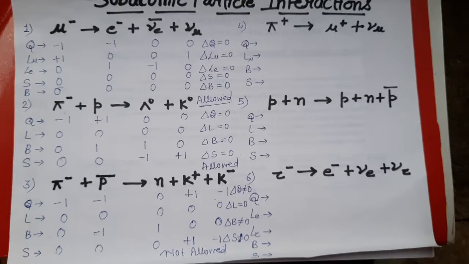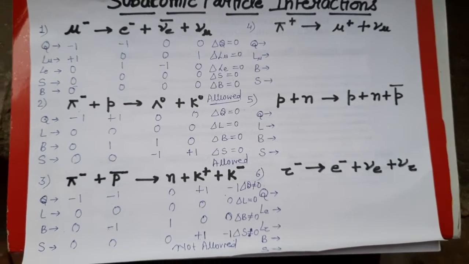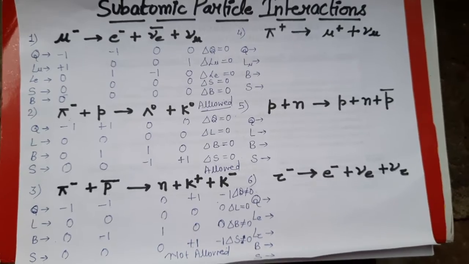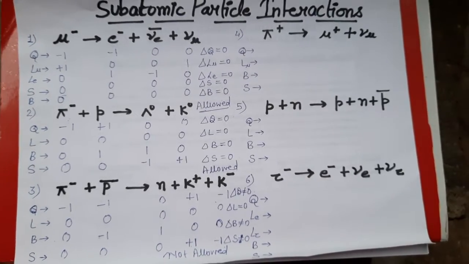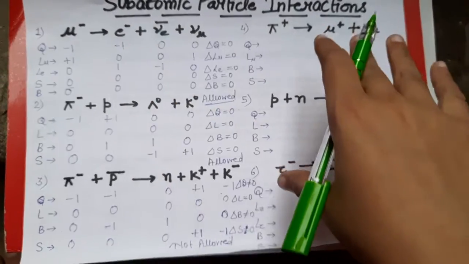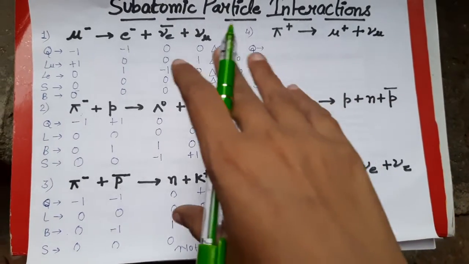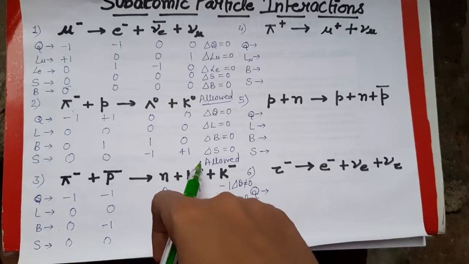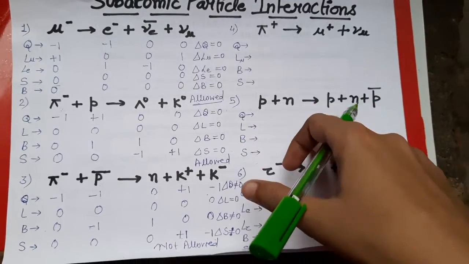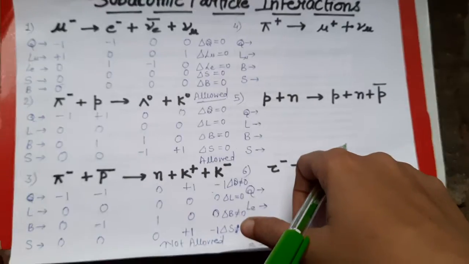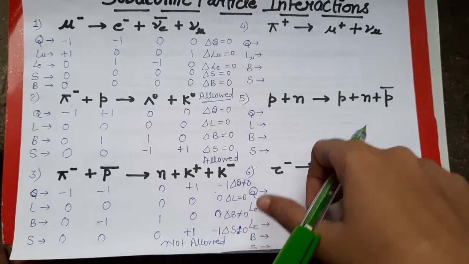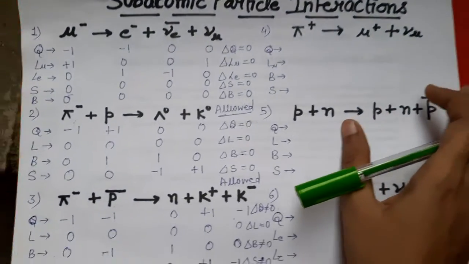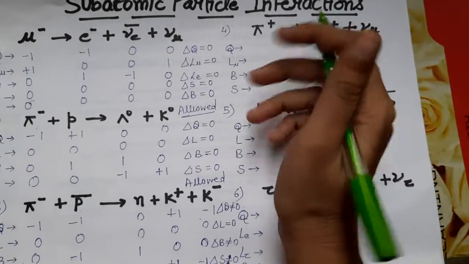In the last session, I discussed the strangeness quantum number, and after that we solved certain interaction problems. These are the six interactions, out of which we have solved these three reactions, and these three I gave to you as homework. So, let's check whether they are correct or not. Let's come to the fourth question.